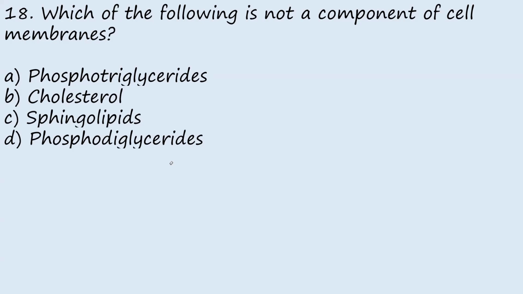The phospholipid found in the membrane is phosphodiglyceride. It only contains two fatty acids, because the other phosphoric group in the phospholipid is involved in the attachment of polar molecules like sugars, amino acids, etc. So it can never be phosphotriglyceride. Only two fatty acids can attach to the phospholipid. The answer to this question is A.